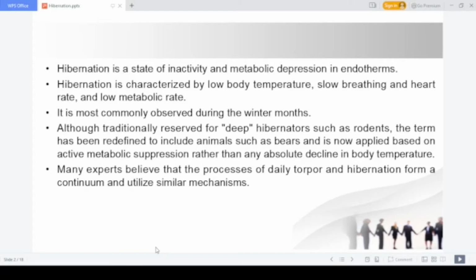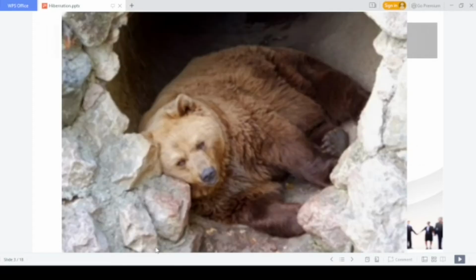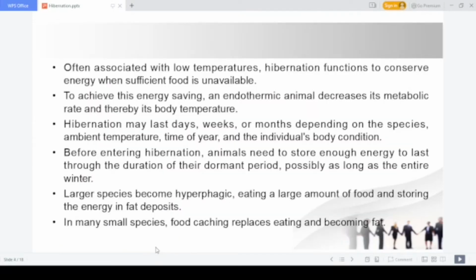Many experts believe that daily torpor, which means simply sleep, and hibernation form a continuum. There are two different situations: daily torpor and hibernation. Daily torpor means in a day the animal will go into a kind of sleep for a certain number of hours. Hibernation is slightly different. In hibernation, that will be for several months, maybe 1 month, 2 months or 3 months.